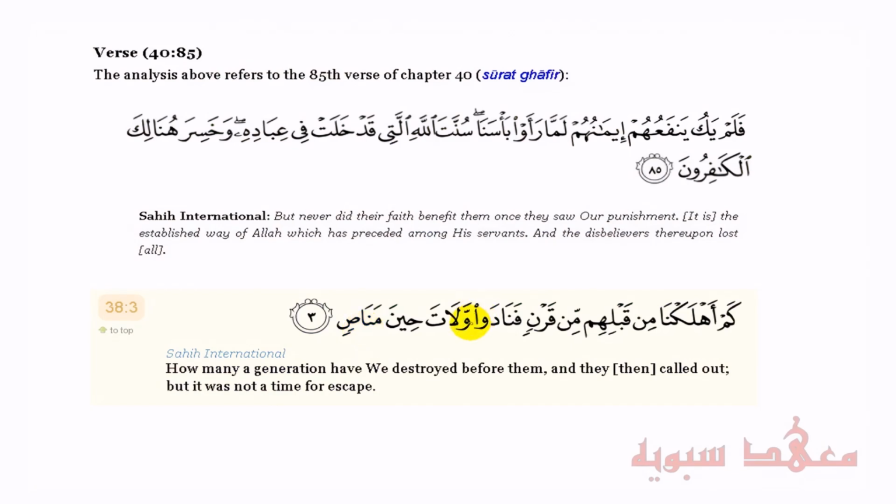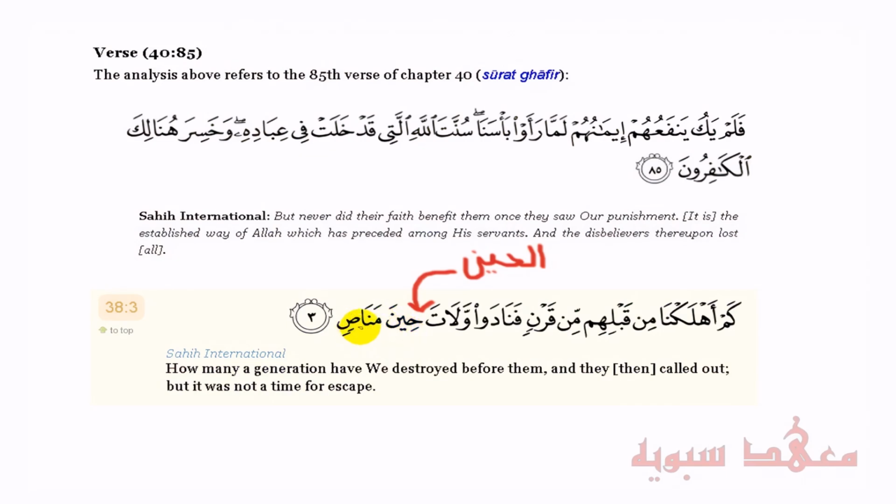So, and then it says after they called out, Allah subhanahu wa ta'ala actually says, لَاتَ حِينَ مَنَاصٍ. This is actually the khabar. And this is the mudaf ilayhi. So actually, there's an ism of lata that's been omitted, as we said, which we could say is al-heen. So now, at this moment now, is not the time for escape.